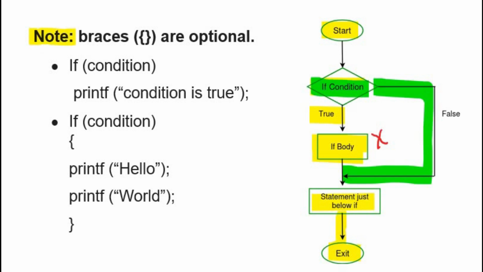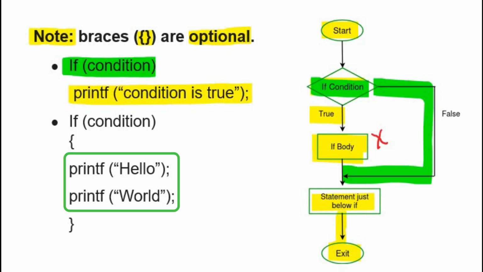Note one important point: the braces, these curly braces, are optional. When we put these curly braces and when we don't depends on the number of statements followed by if condition. If there is only one statement followed by a simple if statement, then we don't need to put curly braces. But in situations where we have to execute multiple statements, then we use curly braces.